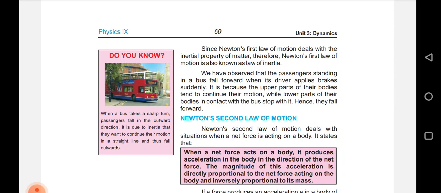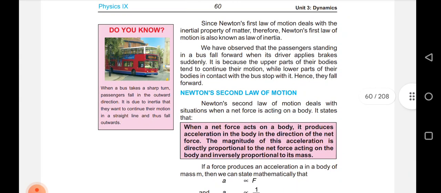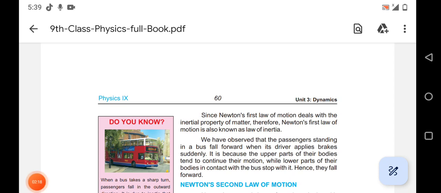We have observed that the passengers standing in a bus fall forward when its driver applies brakes suddenly. This motion is also known as inertia.